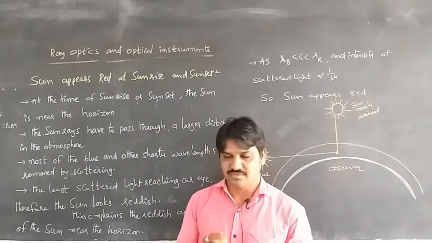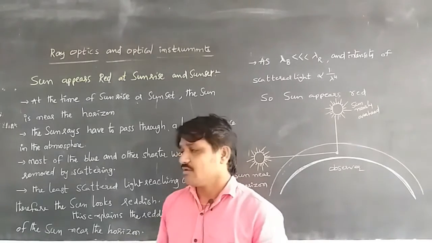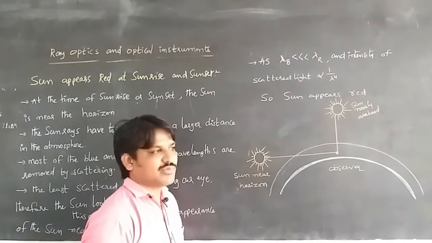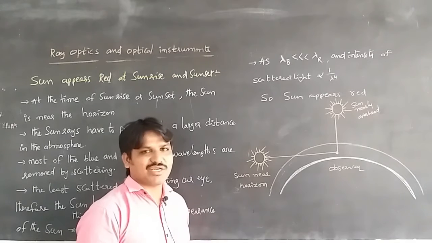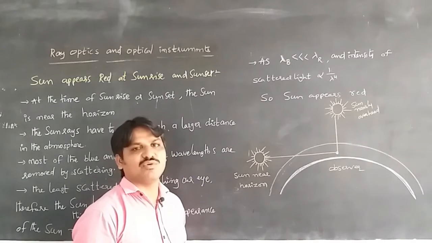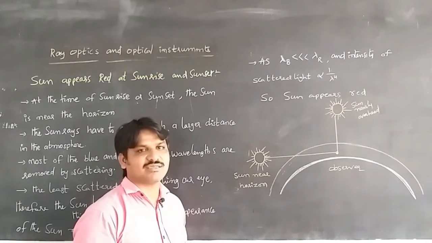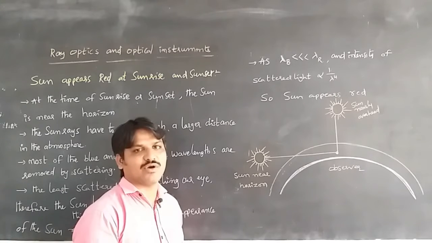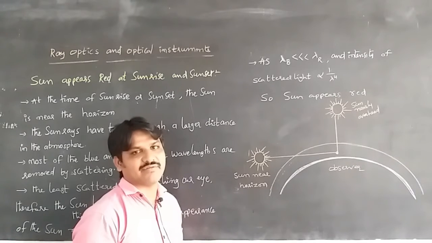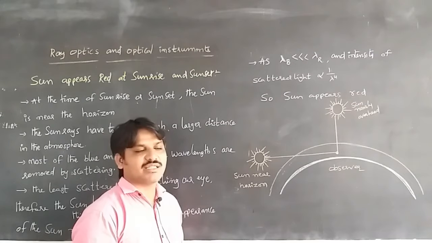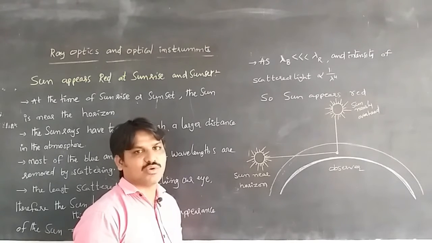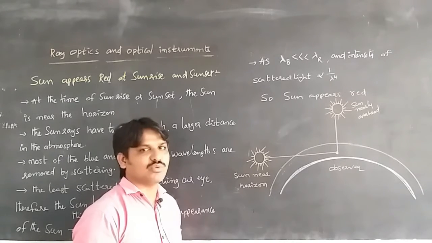We already discussed why the sky appears blue: blue and some related colors like green and violet have shorter wavelengths, so they are scattered more, and the sky appears blue.